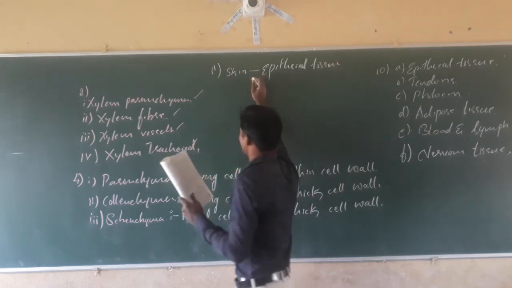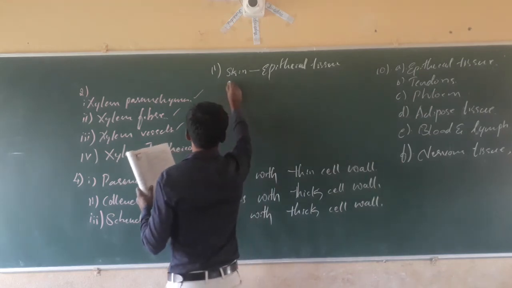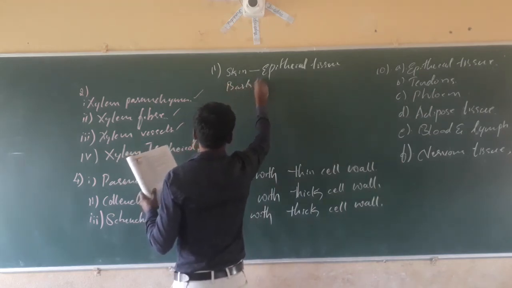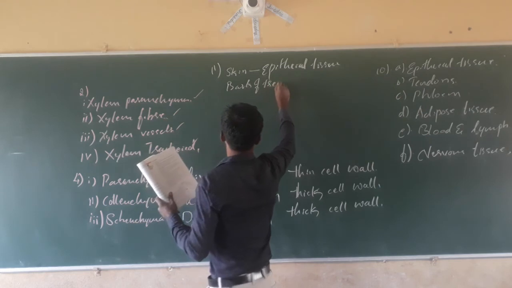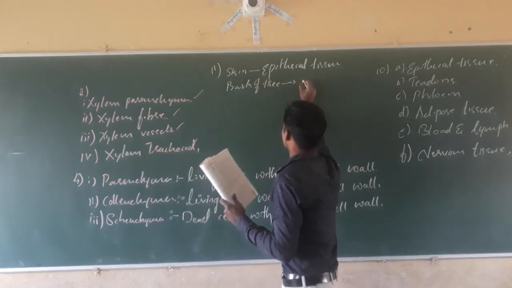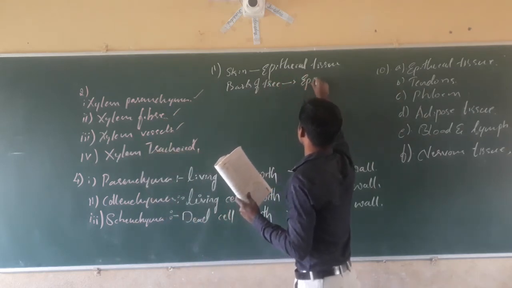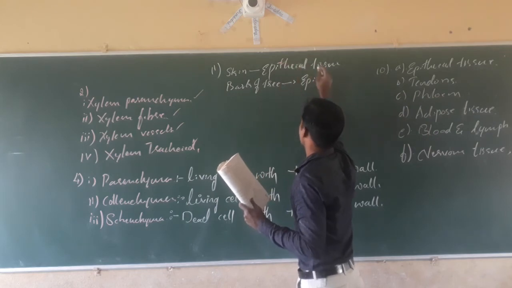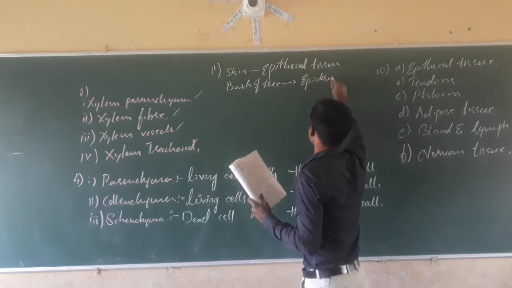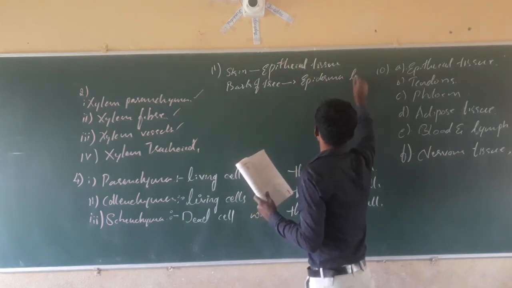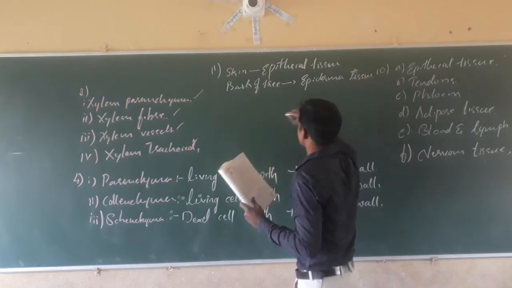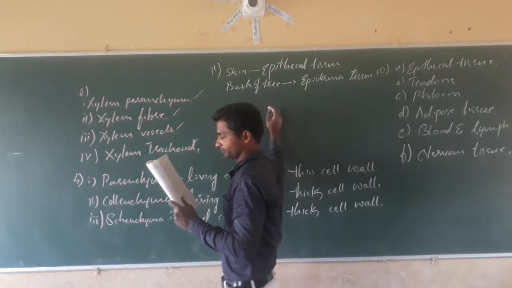Bark of the tree, epidermal tissue. Here epithelial, here epidermal.